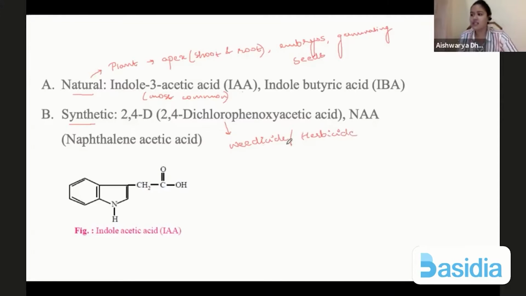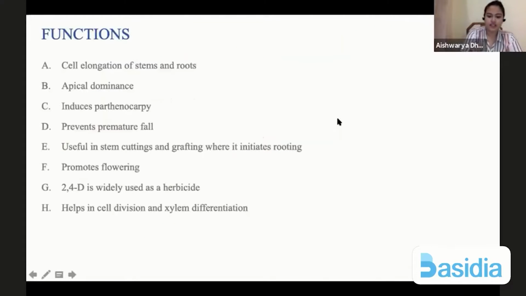Okay, so why is it used as a herbicide? Because it usually kills the herbs that are growing around the crop plants. How? That I will tell you in just a minute when we speak about the functions. So let's just look at the functions. Now, these functions are very important.